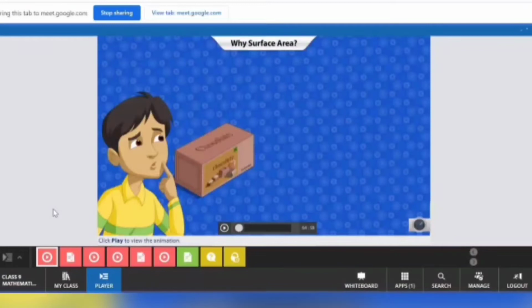The cube and cuboid. So I think first of all you should look into this video carefully so that you can understand whatever they are saying. I am playing the video. Just listen to it carefully.